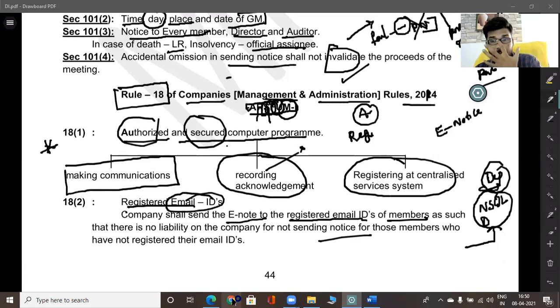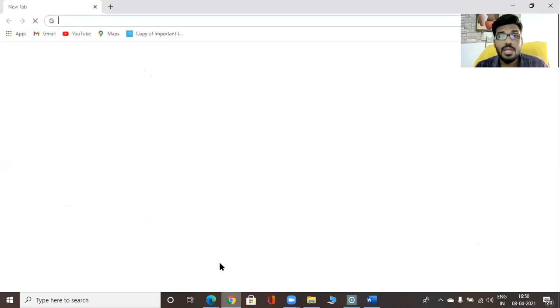I am a registered shareholder in one of the companies. I will show how they sent the notice to my mail ID, what format the notice follows, what they mention about electronic notice, and whether the same procedure is there in the notice or not.